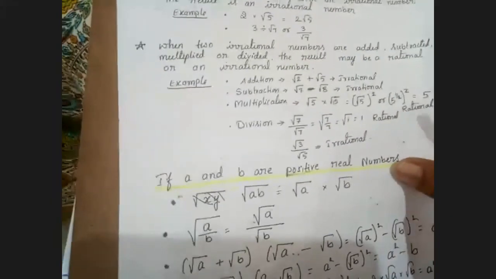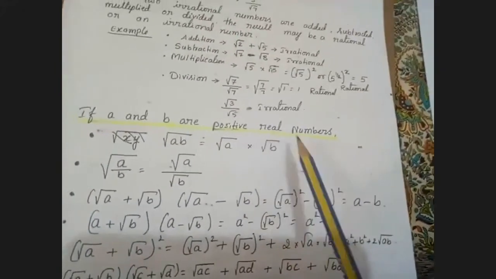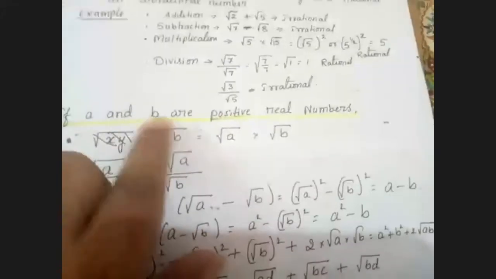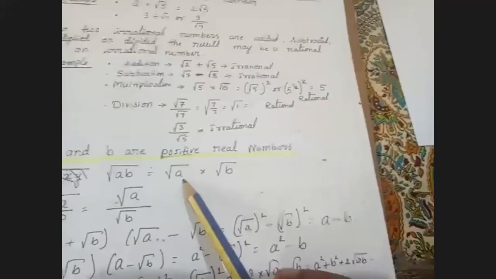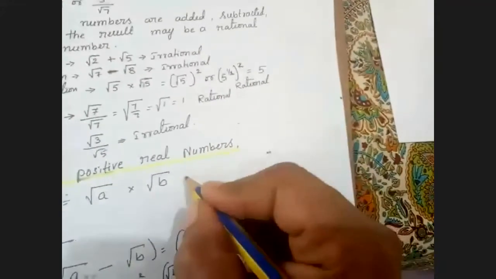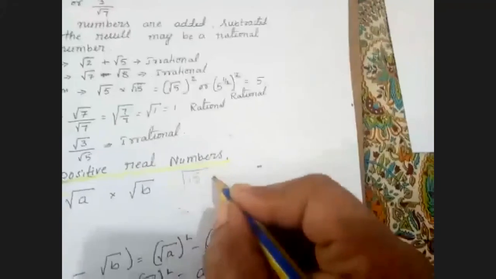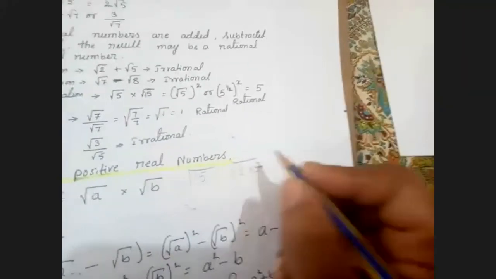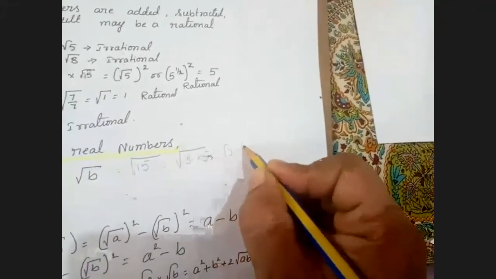Next, as I explained, now I'll take a few irrational numbers. Now let us take a and b as positive real numbers. If root ab is given, I can split root ab as root a into root b. For example, I'll take root 15. Root 15 I can split as 3 into 5, so I can write this in the form of root 3 into root 5.